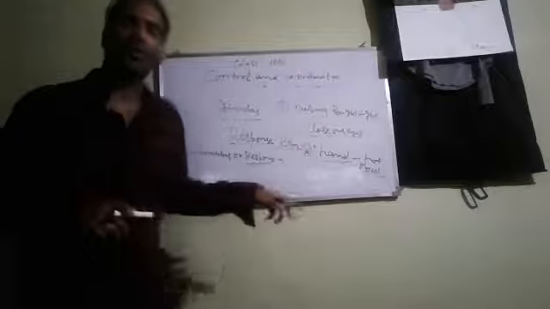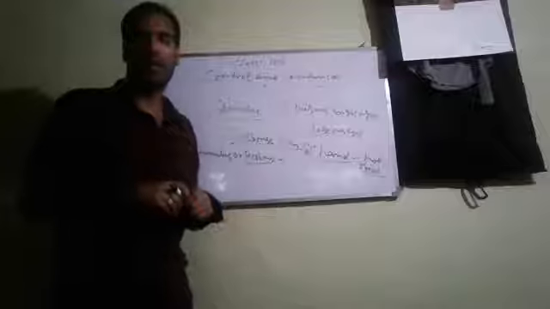All of you know that in animals, they show quick response against the stimulus, while plants respond to the stimulus very slowly.